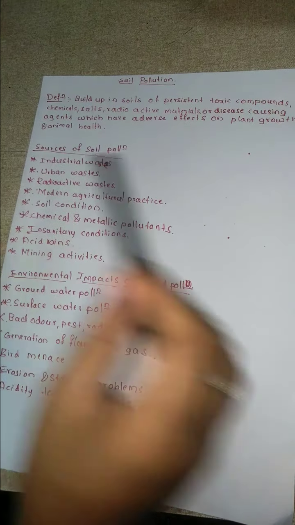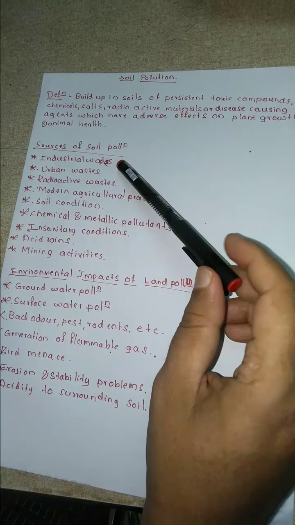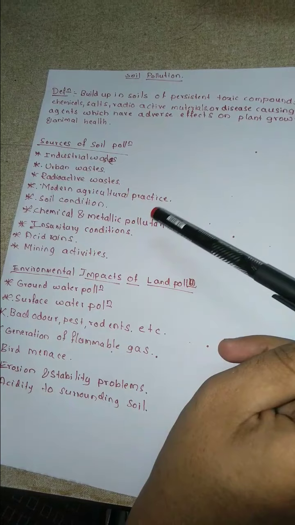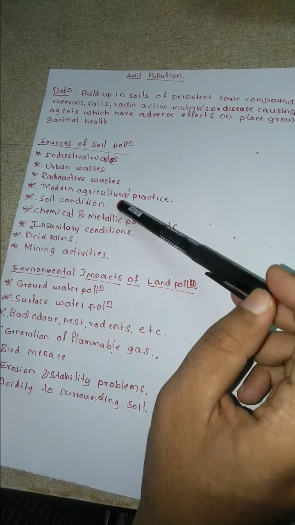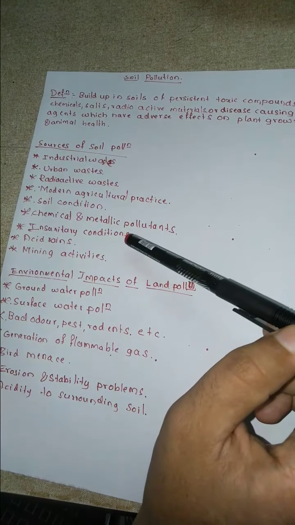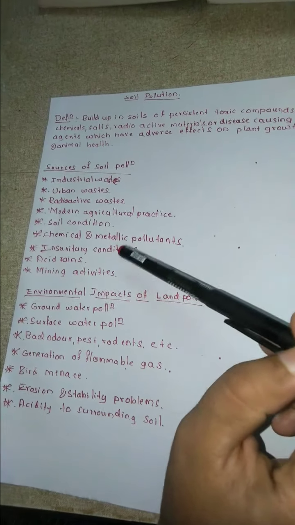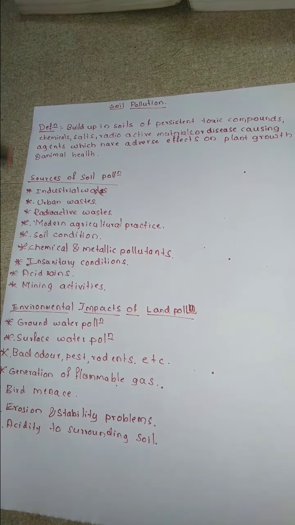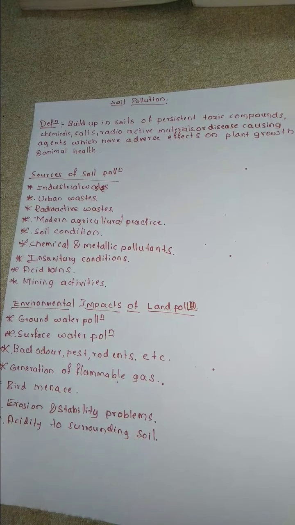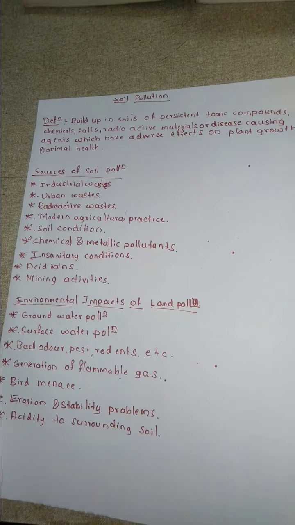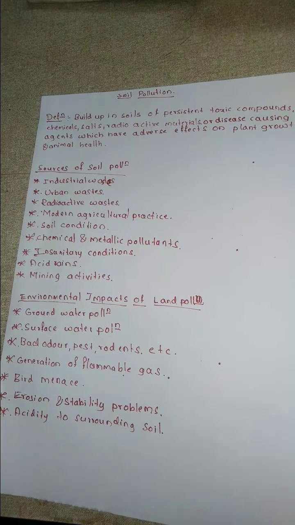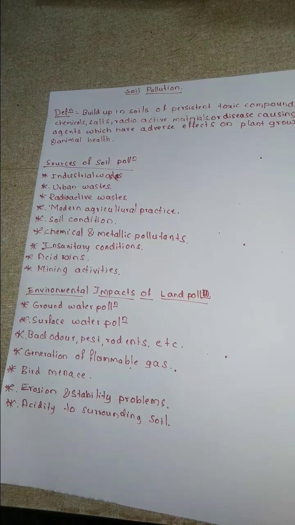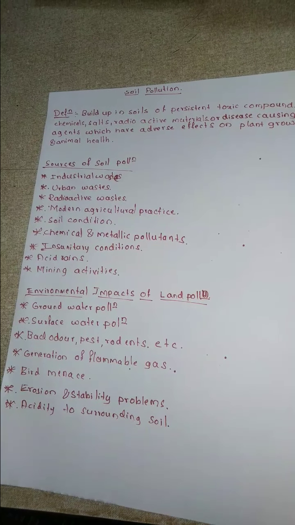Okay, in this category we have industrial waste, urban waste, radioactive waste, modern agricultural practice, then chemical and metallic compounds, then insanitary conditions, acid rain, and mining activity. First of all, we are going to cover industrial waste. Now, what is this industrial waste? The waste which is liberated from the industries, we call it industrial waste.